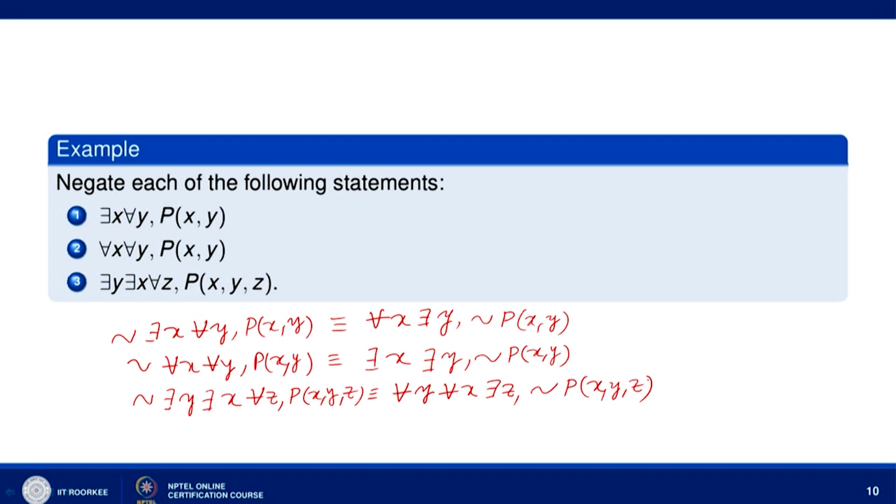So, this is how we can find the negation of each of these statements. You can see these are statements, because here we have two variables x and y and two quantifiers. Here also there are two variables and two quantifiers. Here there are three variables and three quantifiers. So, they are all statements.